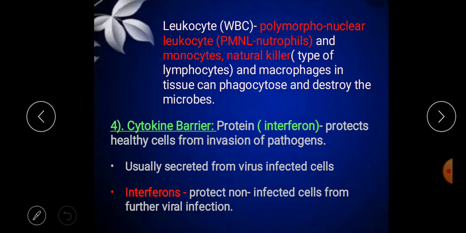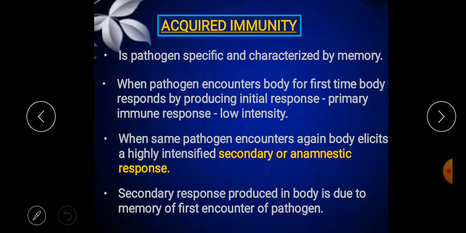The next one is acquired immunity. So what is acquired immunity here? It is pathogen specific and characterized by memory. Now let us see the types of acquired immunity.